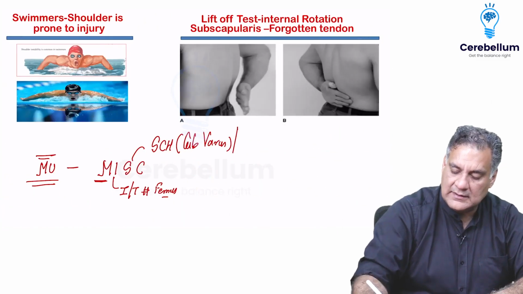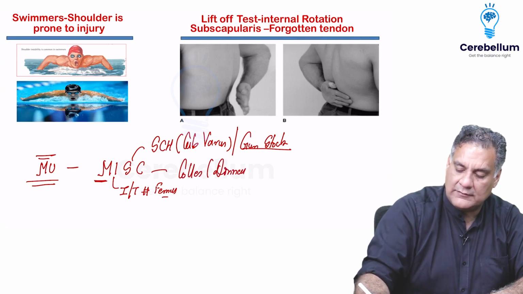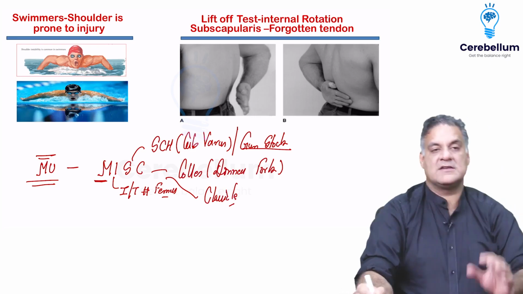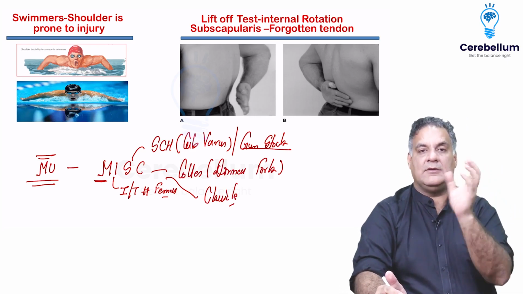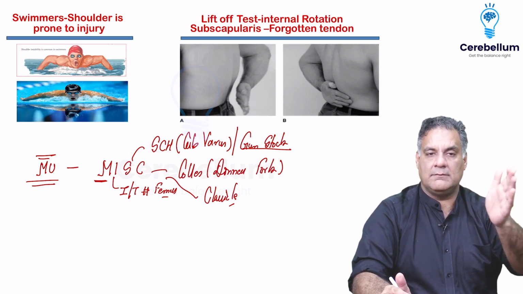Also remember, cubitus varus is also called a gun stock deformity. And then comes Colles, which causes the dinner fork deformity. It's a fracture of radius. C is clavicle, the most common bone to fracture. So these are fractures undergoing malunion, not uniting in the normal bone alignment of the body.